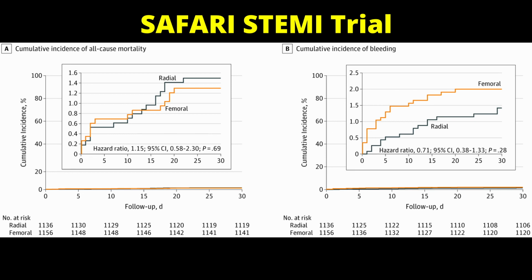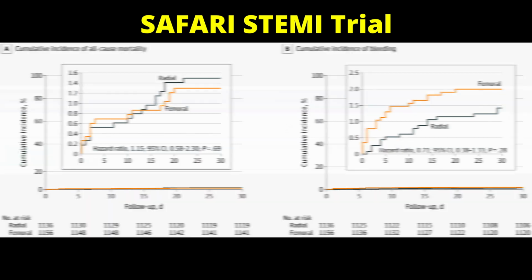So, based on the results of Matrix and Rival trial, we know that in patients with ACS, transradial approach significantly reduces bleeding, vascular access site complications, and reduces mortality. And in patients undergoing PCI without ACS, transradial approach significantly reduces bleeding and vascular access site complications, but has not been shown to significantly reduce the risk of mortality.